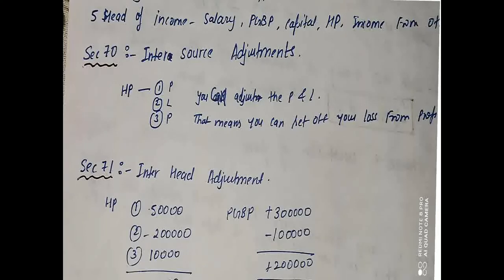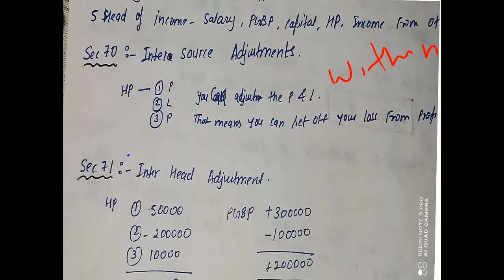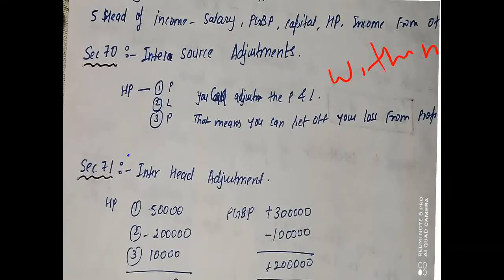Now we start here. We are going to deal with section 70 to section 71. First I will explain what section 70 says. Section 70 deals with intra-source adjustment. What does intra-source adjustment mean? Intra means within. It means within the source, within the particular head. When we make the adjustment within a particular head, it is considered an intra-source adjustment.